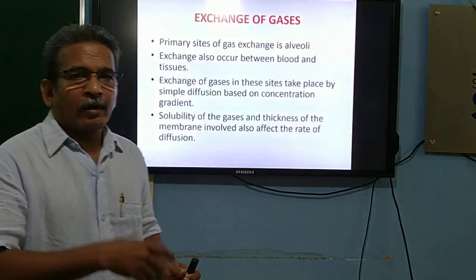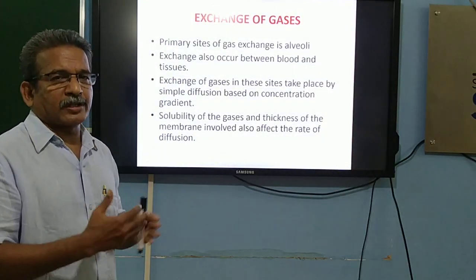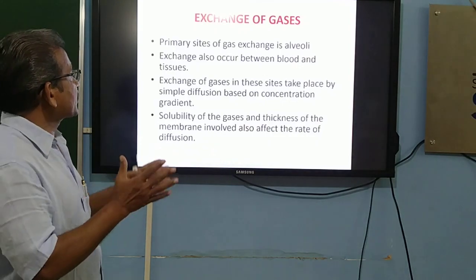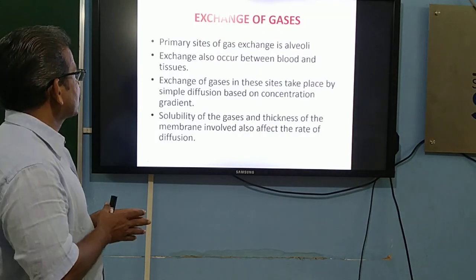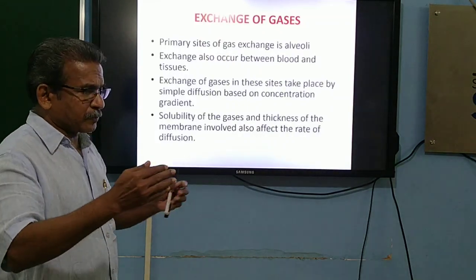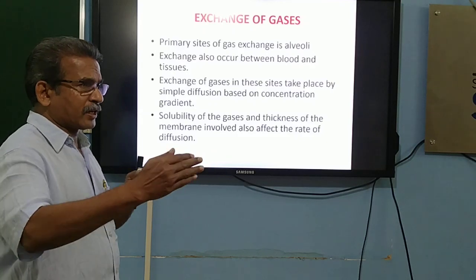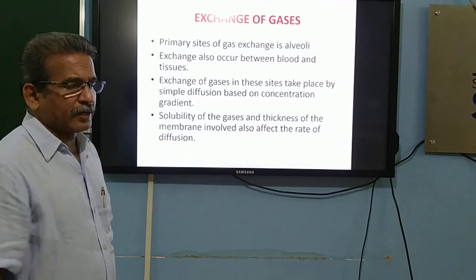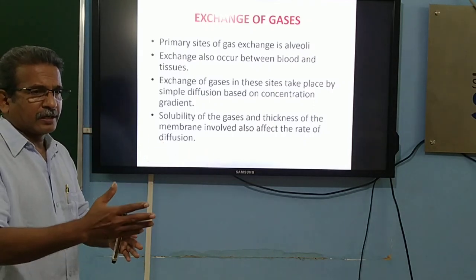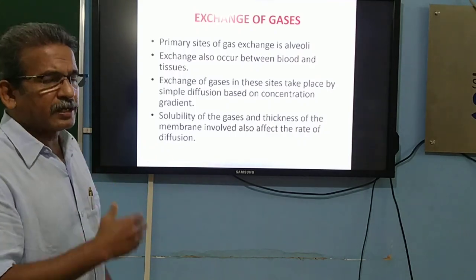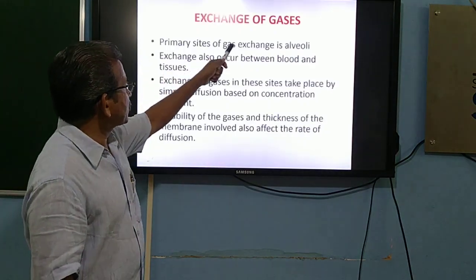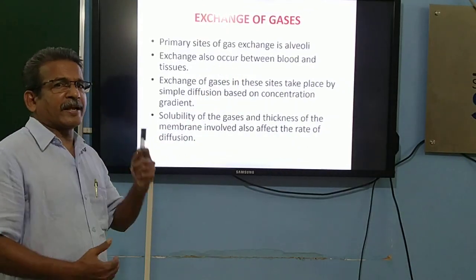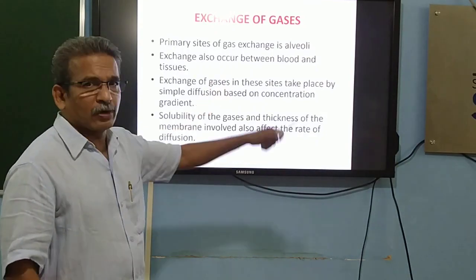So that is breathing. The first part of respiration, that is breathing, is over. It is a purely physical act. Next comes the exchange of gases. During respiration, there is an exchange of respiratory gases between the body and the atmosphere, mainly between the blood and the lung. The primary site of gas exchange is the alveoli. In our respiratory system, the main site where exchange of gases takes place is the alveoli.